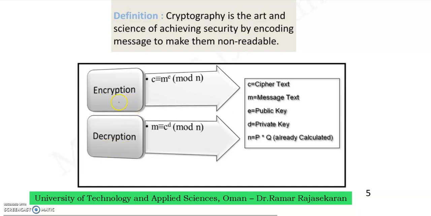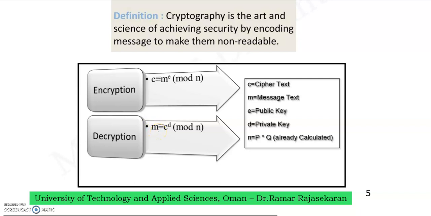What is decryption? Encryption is nothing but we have to find the cipher text from the given plain text by using this public key E modulo N. N is nothing but the product of P and Q. Here P and Q are prime numbers. What is decryption? Decryption is nothing but we have to find the plain text.